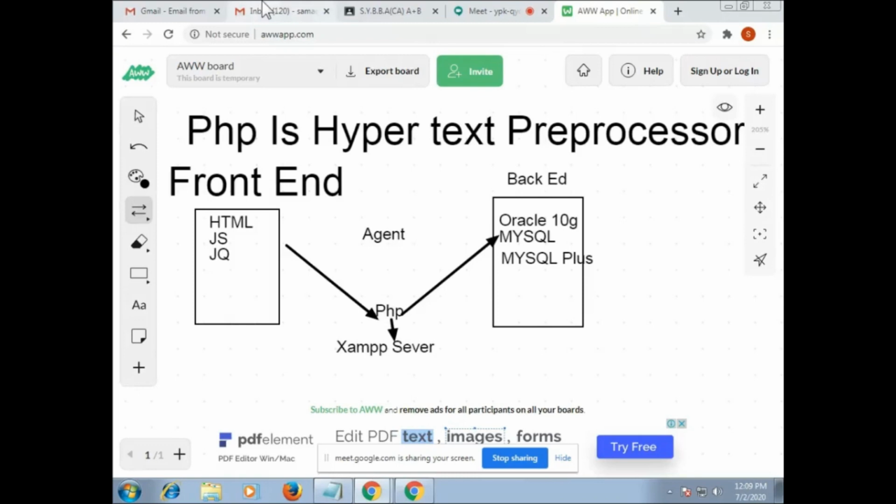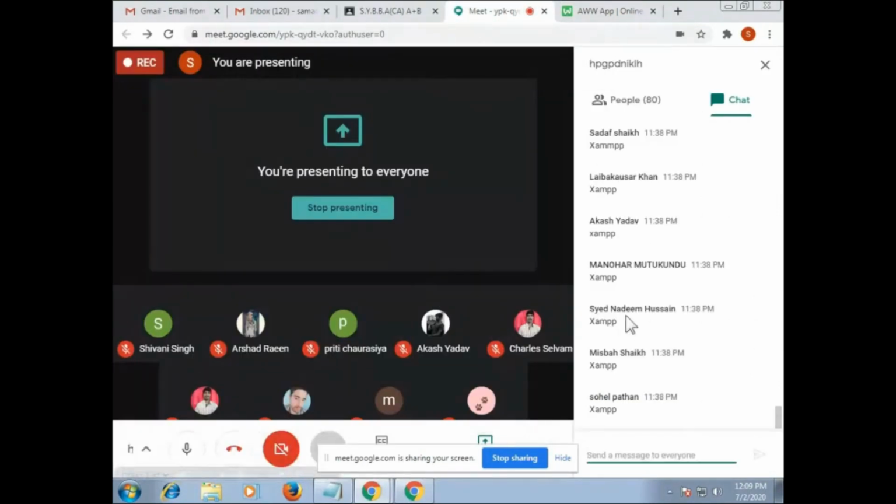Write down the steps to install XAMPP server. This procedure is very important to all of you, so I hope everyone will write down the steps.